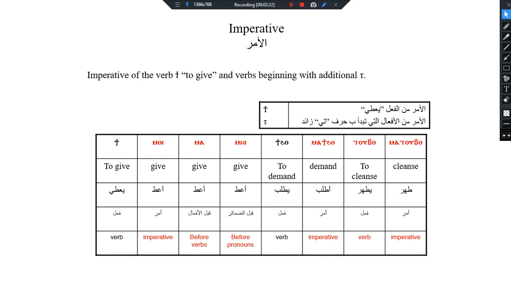And for pronouns, it becomes me. For example, the verb tiho, it means to demand. I want to say demand or ask, so I say matiho. The verb tuvo, it means to clean or to cleanse. To make it imperative, an order, we say matuvo.